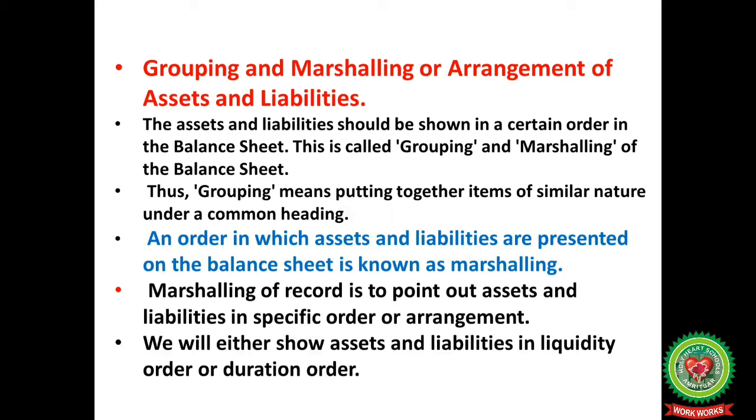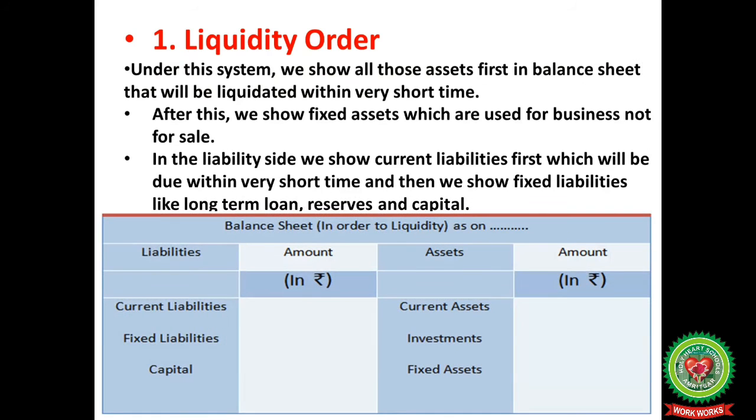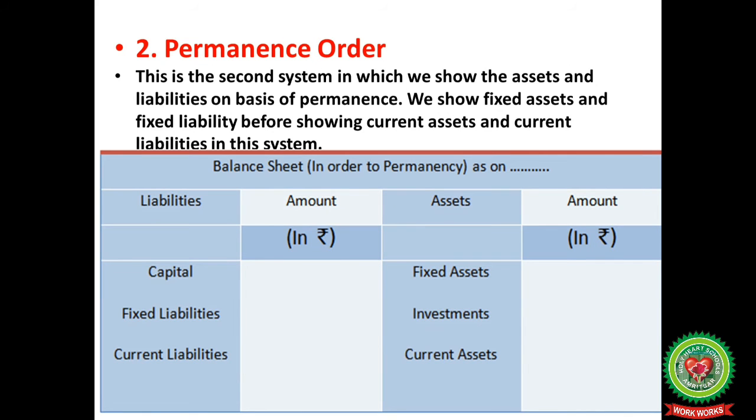We will either show assets and liabilities in liquidity order or permanence order. First of all, liquidity order. Under this system, we show all those assets first in the balance sheet that will be liquidated within a very short time. After this, we show fixed assets which are used for business and not for sale. In the liability side, we show different liabilities first which will be due within a very short time, and then we can show fixed liabilities like long-term loans, reserves and capitals.